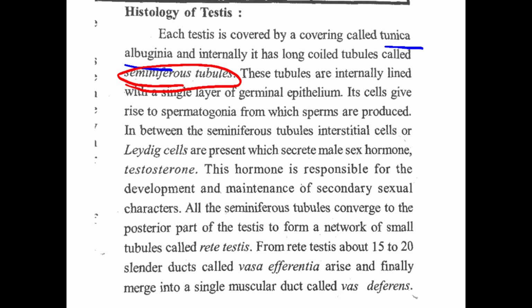So first, the seminiferous tubule, which is the unit of testis, is internally lined with a single layer known as germinal epithelium, and these cells give rise to spermatogonia, from which sperms are produced. So we conclude that sperms are produced from the spermatogonia.